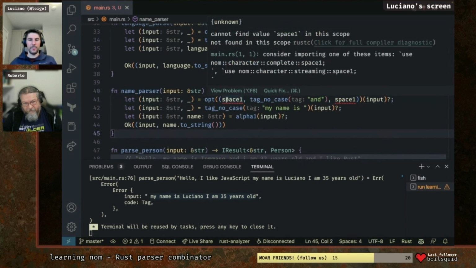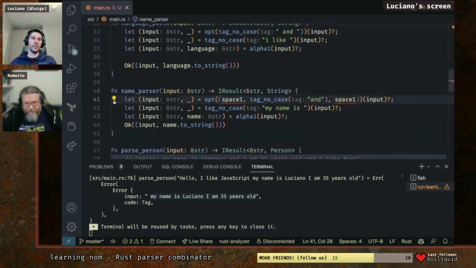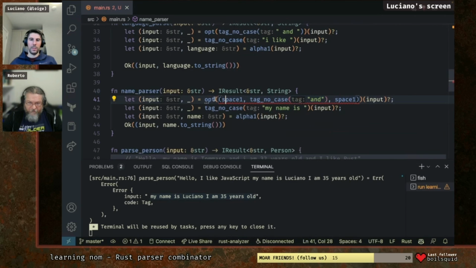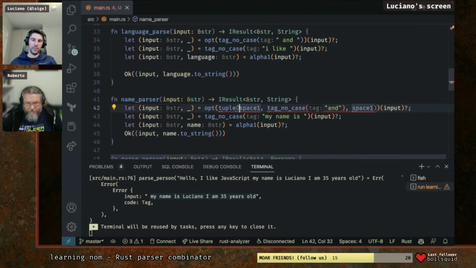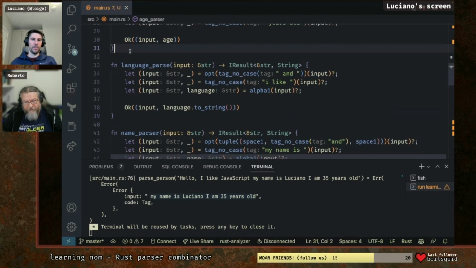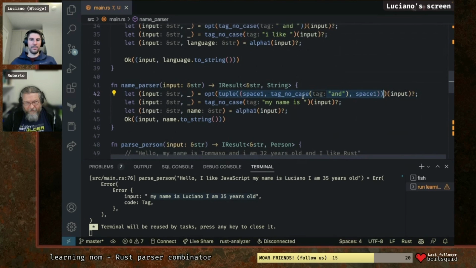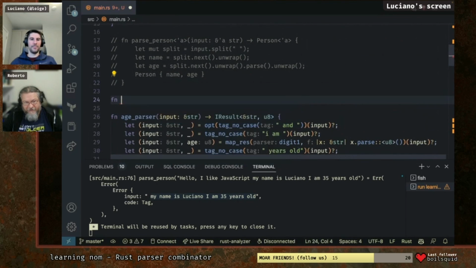Doesn't like that. Do you have to import space? Oh yes, it just needs to be imported. Now it doesn't like all of that. There is a tuple, I think. Now we're going to have fun with a lot of parentheses. Okay, that should work. Now let's do a quick thing. Let's just do an end parser.